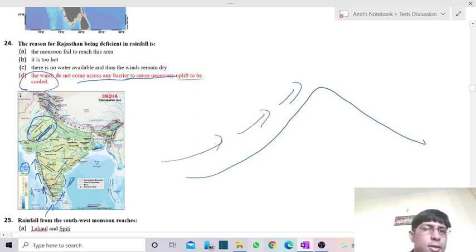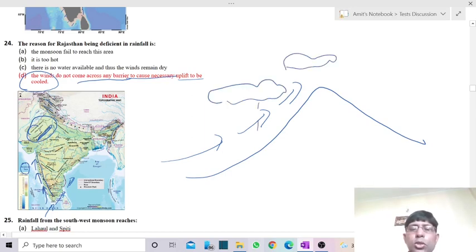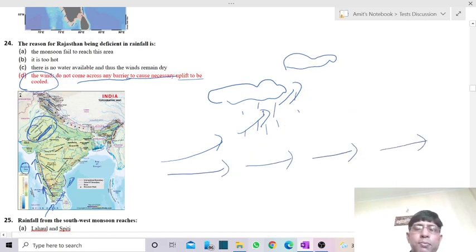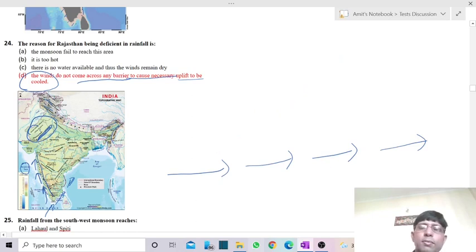So this moisture carrying winds or monsoon winds moves upward, which is carrying a lot of moisture, it condenses and leads to the formation of cloud, and it's this cloud which produces rainfall. But since we don't have any barrier over here, this wind simply moves straight away, does not uplift, so we don't have any condensation or rainfall over there. So the answer is D. Because of not having any natural mechanical barrier over there, we don't have much rainfall in case of Rajasthan.